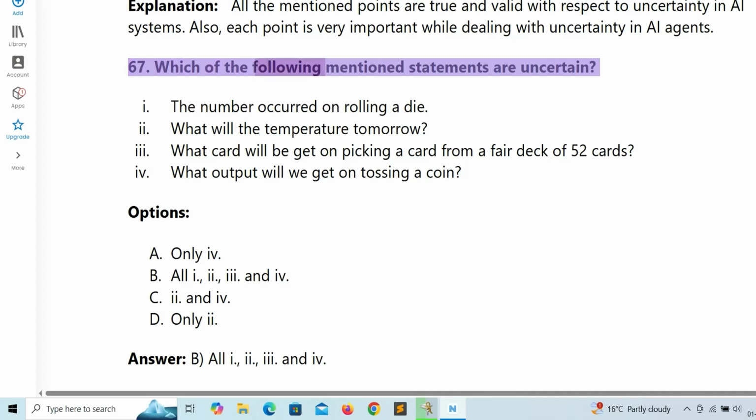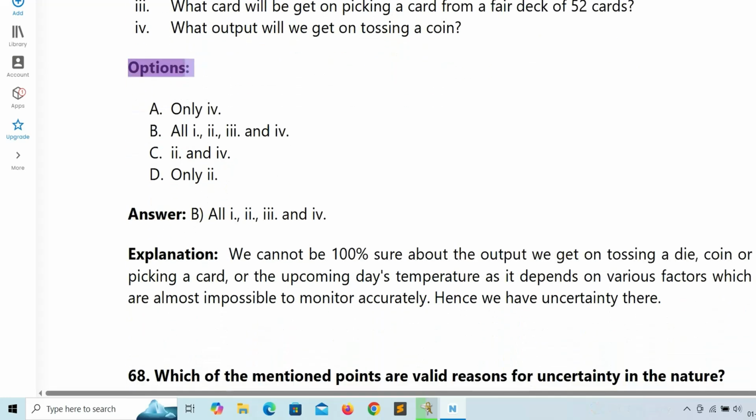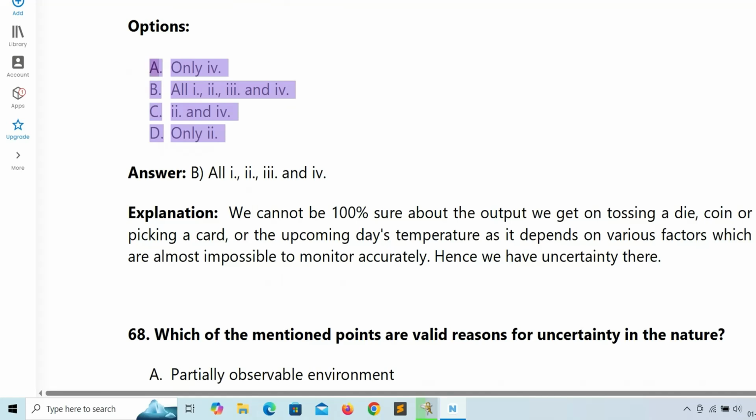67. Which of the following mentioned statements are uncertain? 1. The number occurred on rolling a die. 2. What will the temperature be tomorrow? 3. What card will we get on picking a card from a fair deck of 52 cards? 4. What output will we get on tossing a coin? Options: A. Only 4. B. All 1, 2, 3, and 4.